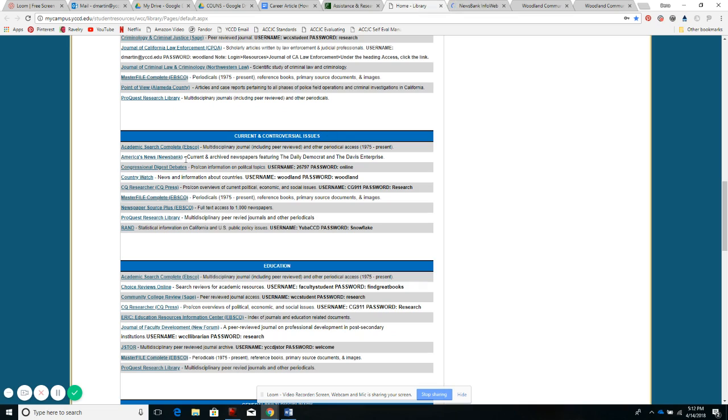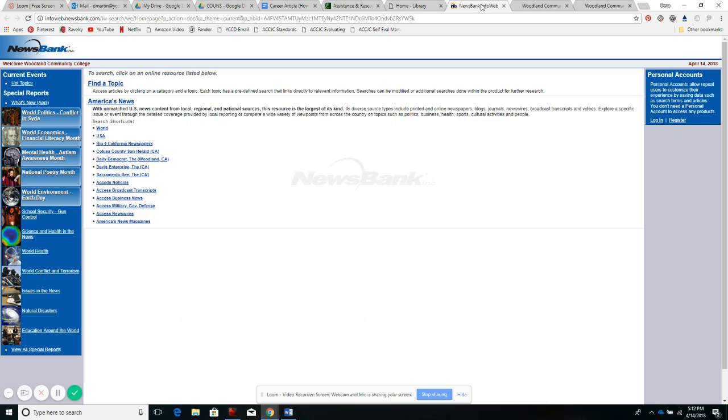So I'll click on America's News. It'll open it up in a new tab. I shouldn't have any issues with being able to access it. You'll notice a few of these have usernames and passwords. They tend to be less sophisticated resources, so they may require that. But if you don't see anything next to them, it should work unless there's some problem on our end. But as you can see, we're not having any problems right now.